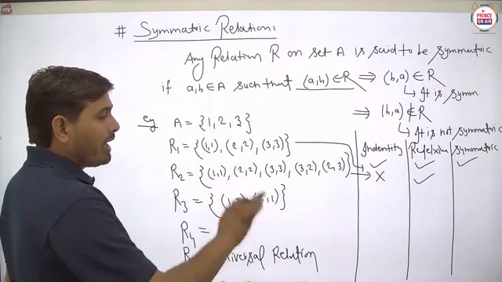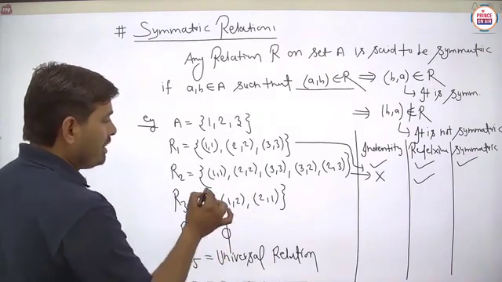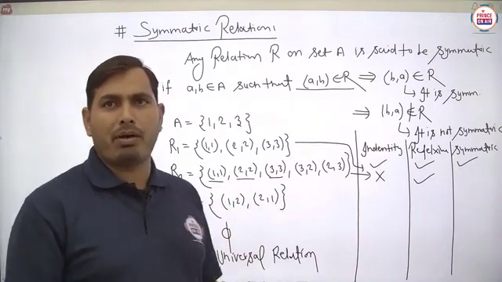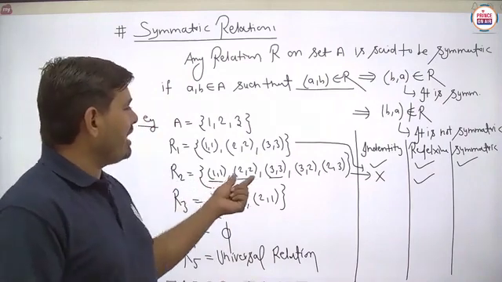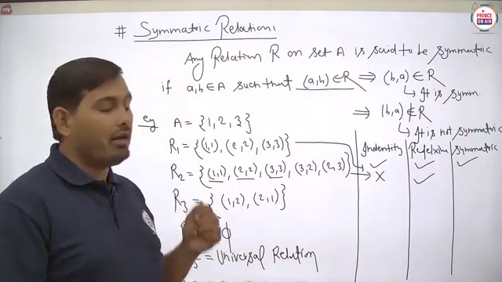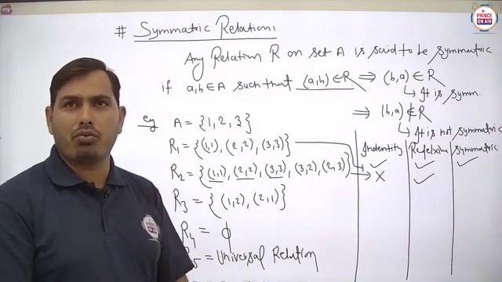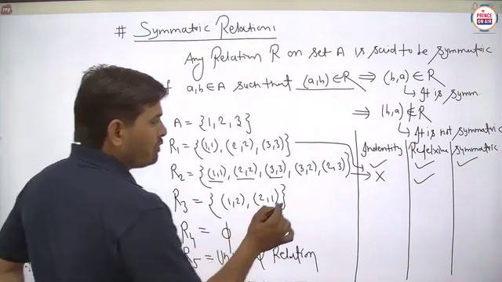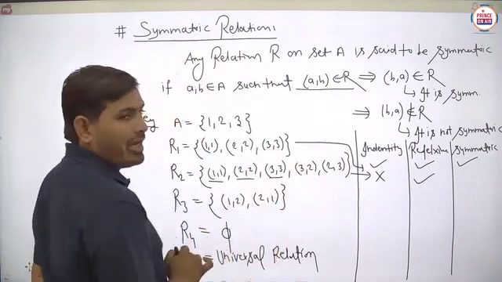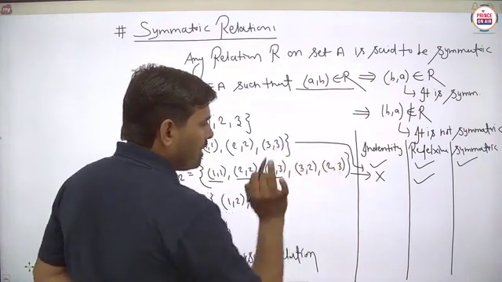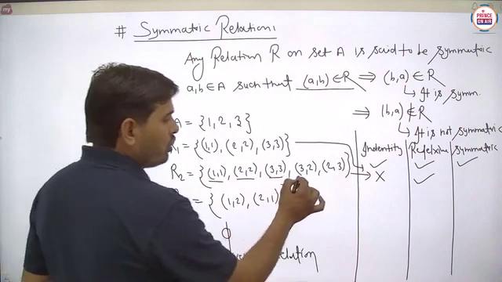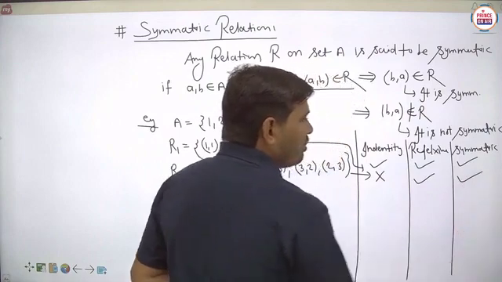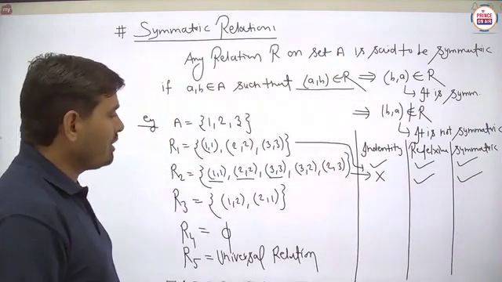But what can we say about symmetric? For these similar ordered pairs we cannot check symmetry, because for the same element the image is again written here, so the relation is always symmetric there. Means we will not check the same element ordered pair, but we have to check for this part. If (3, 2) is there, then we check whether (2, 3) is available or not. So basically, student, if (3, 2) is there, then (2, 3) is also available, means this particular relation is always said to be symmetric. Is it clear?